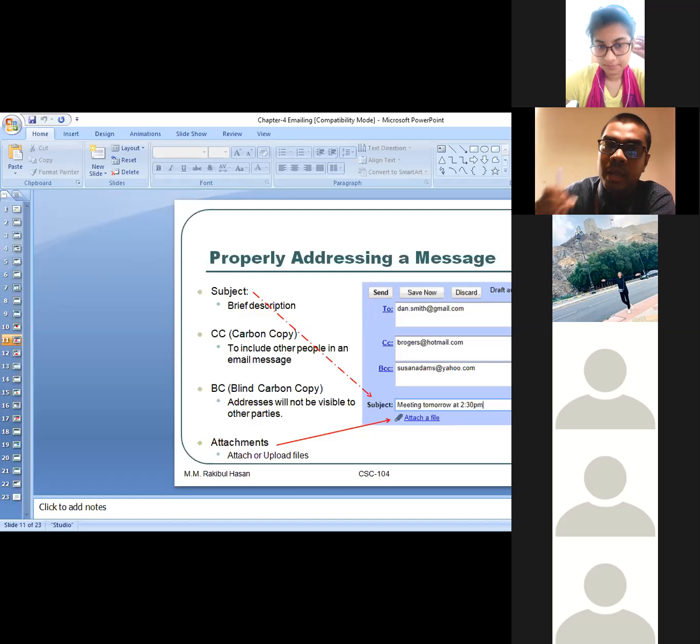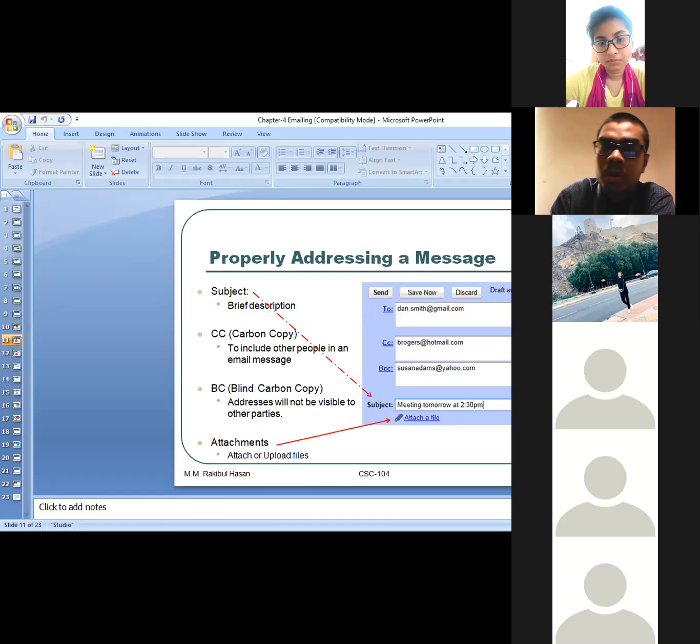Okay, and another important thing. Hafiz is basically sending an email to Sanjida, Mahin, and Nakib. These three persons, he basically sends the email. They can see each other, who basically got the email. Nakib can see Sanjida and Mahin. Mahin and Sanjida can see Nakib. Sanjida can see Mahin. Mahin can see Sanjida. There will be no privacy over here. Okay, that is the thing.